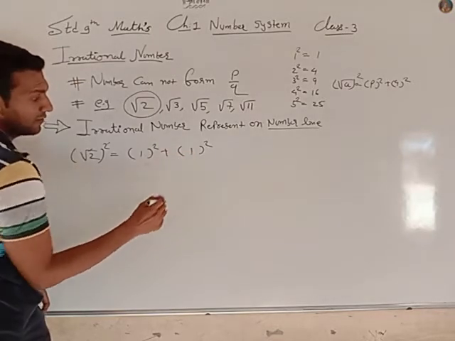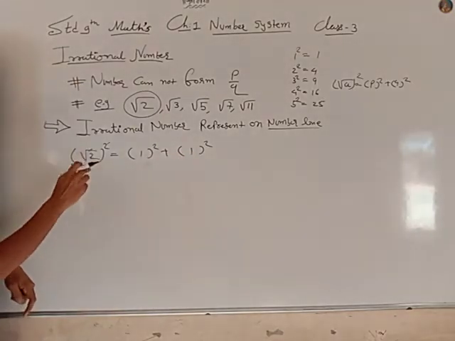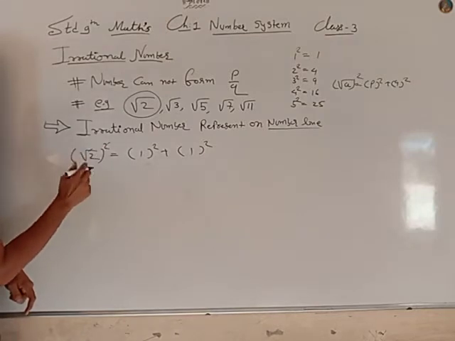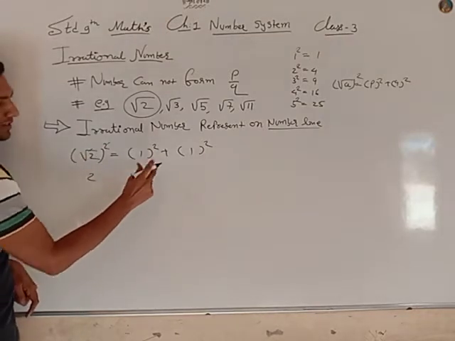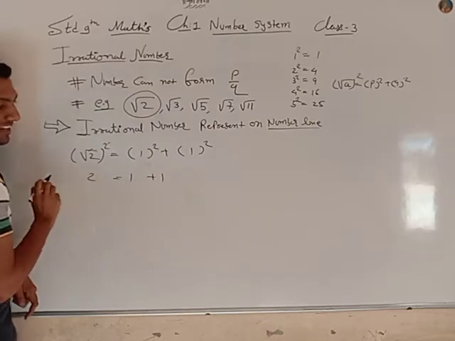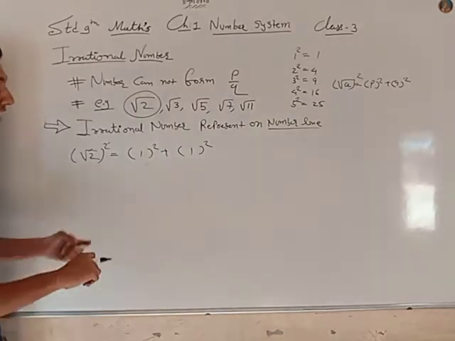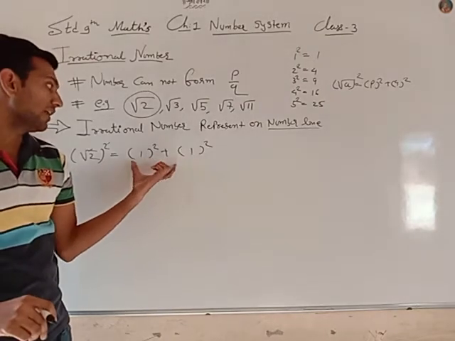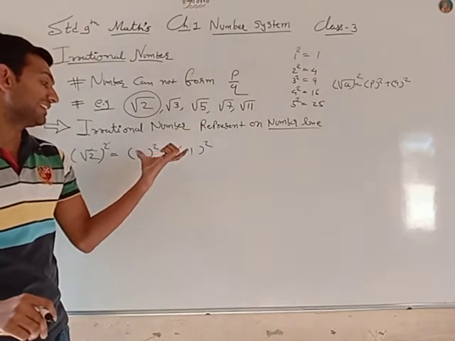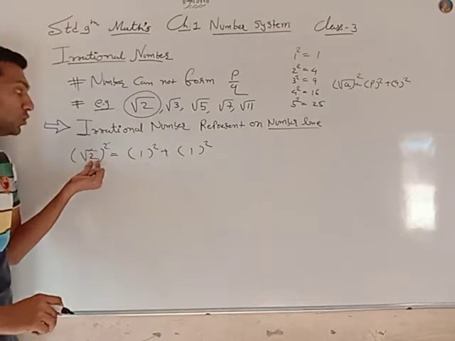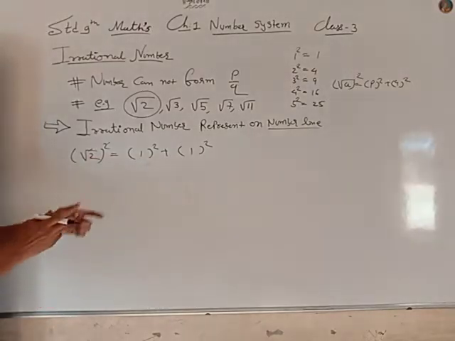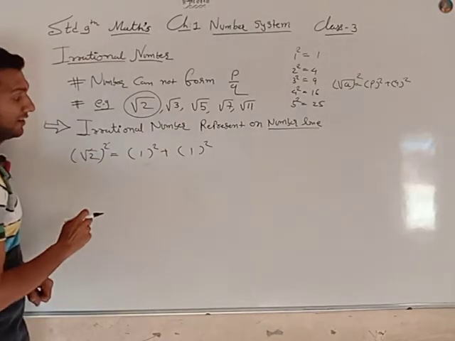Now check the equality: 1 square and square root cancel, 2. Square of 1, square of 1, so equality is there, 2 and 2. So my two numbers are 1 and 1. First find the two numbers whose sum of squares is 2.